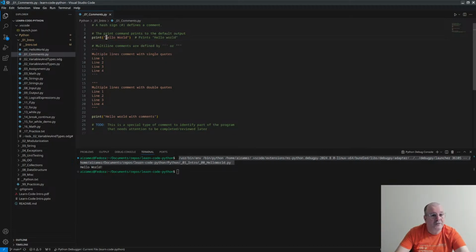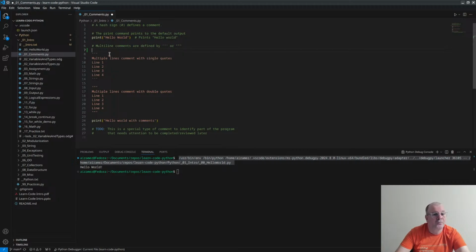And here there is a comment. Do you see there are comments? Wherever there is the hash sign, everything after that is a comment. So we can have a comment that starts at the beginning of the line or after code. And there is another comment explained. Multi-line comments are defined by 3 single quotes or 3 double quotes. So here is an example. I put 3 single quotes here and 3 single quotes here. Everything in the middle is just a comment. So this is just to explain something for a human.